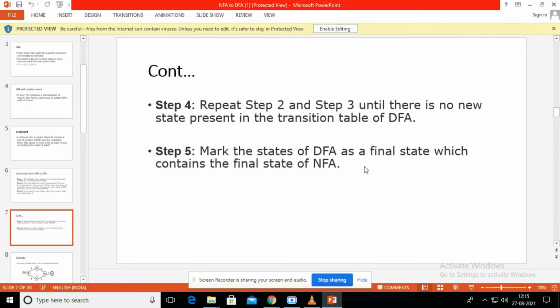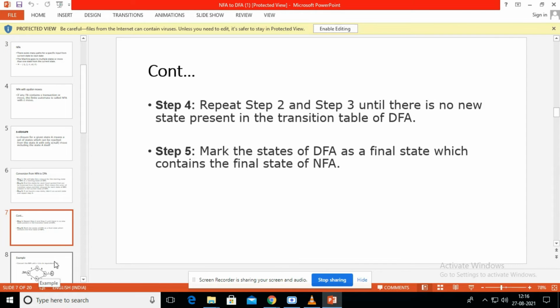So till the end, that means there is no new state present inside the DFA. Till then we have to find the new states for that particular NFA diagram. Next, step 5: mark the states of the DFA that contain a final state of the NFA as final states.